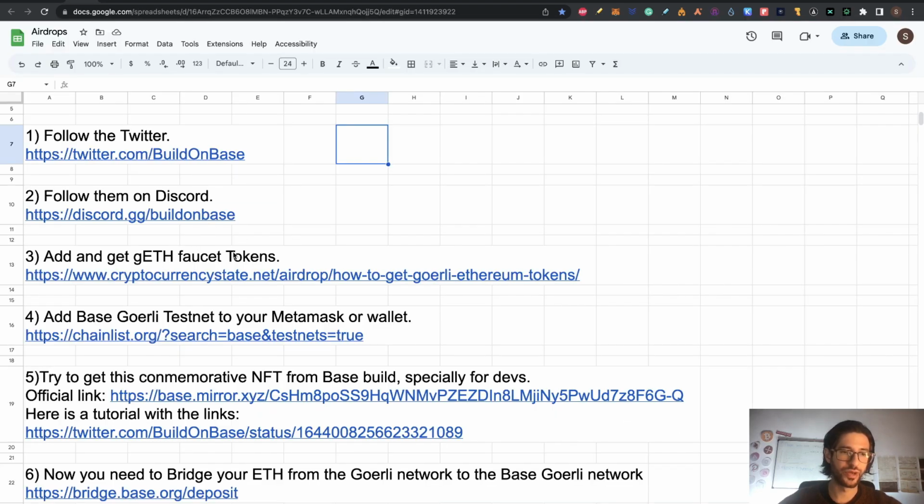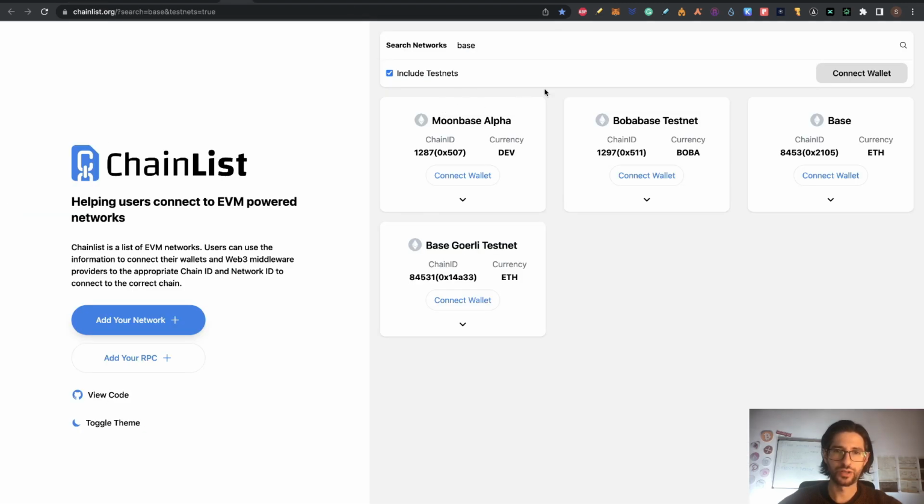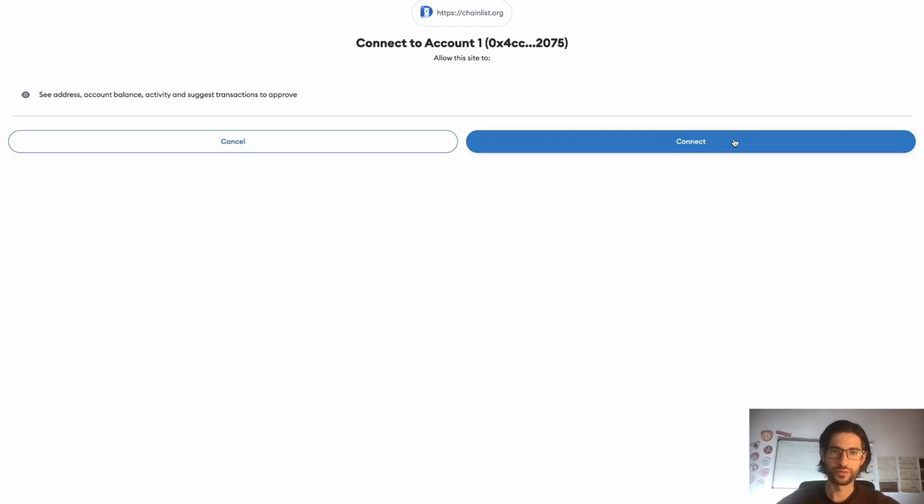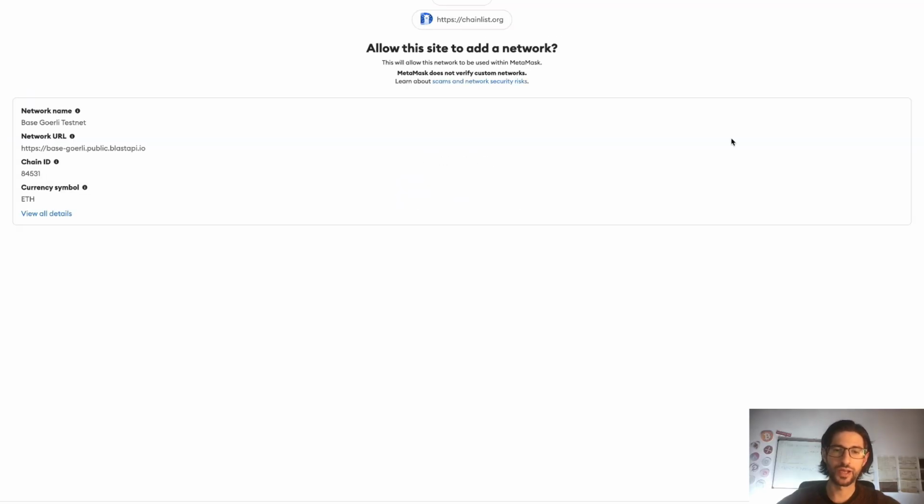After doing step 3, we go to step 4. We need to add Base Goerli Testnet to your MetaMask or wallet. So click here on the chainlist.org link, and here remember to click to include the testnets, and you are going to see here the Base Goerli Testnet. So click on Connect Wallet. This is going to pop up automatically if you don't have the network, with all the information of the network. So click Approve.